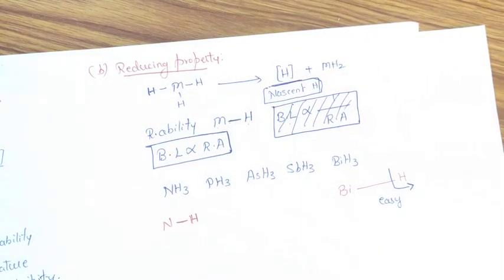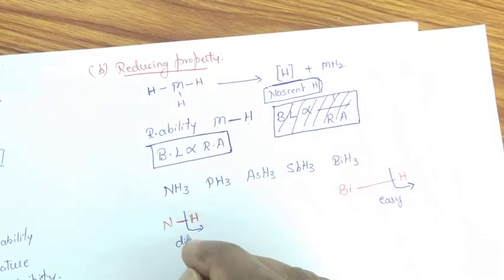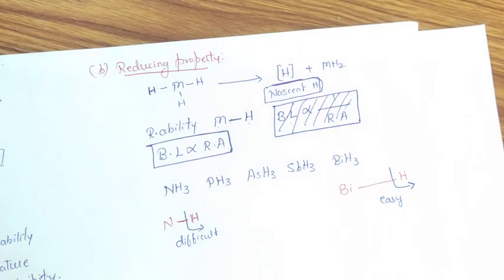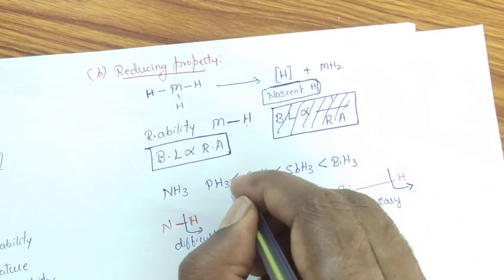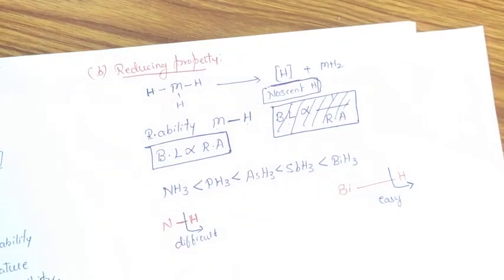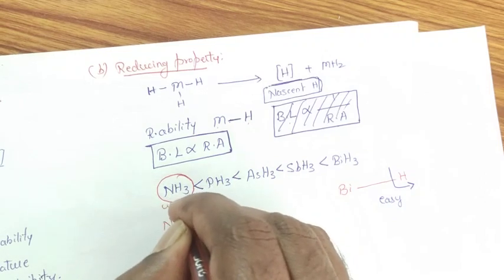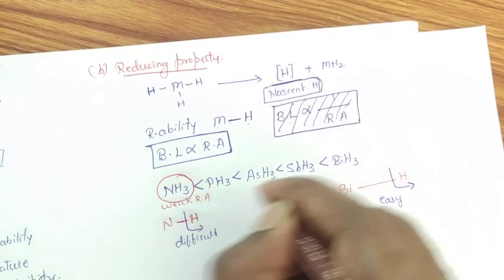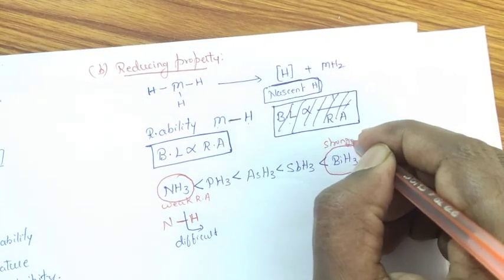In case of ammonia, release of nascent hydrogen atom is difficult. So it indicates that bismuthine is a strong reducing agent and ammonia is a weak reducing agent.